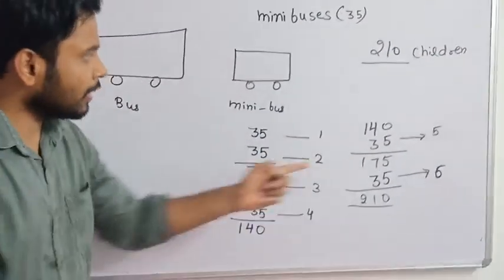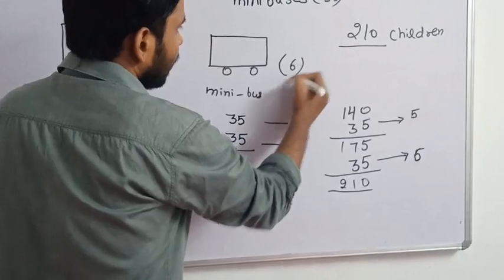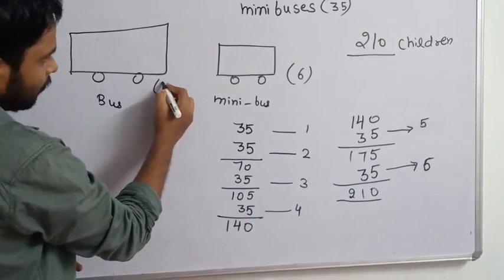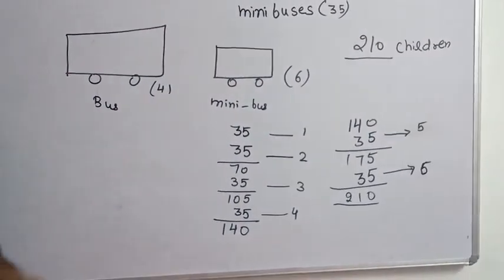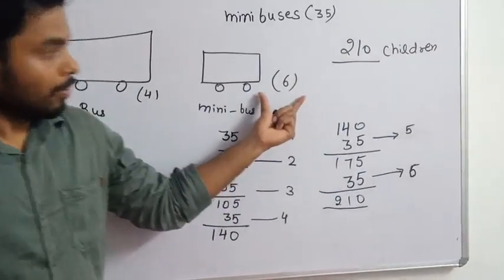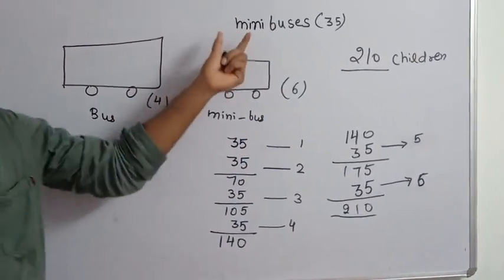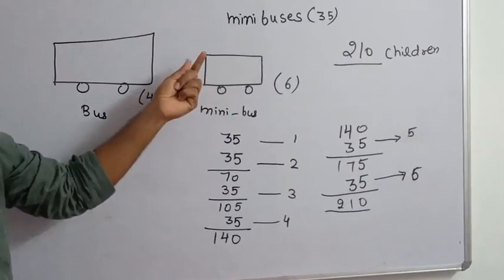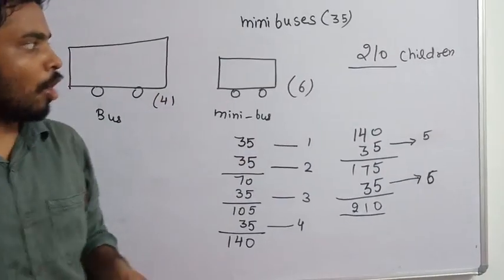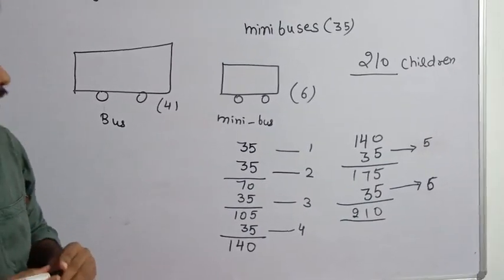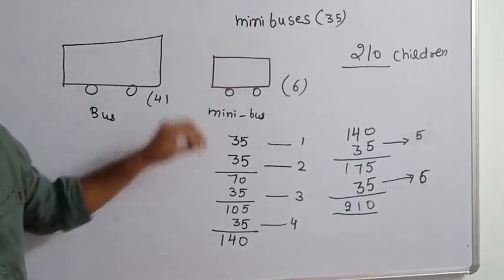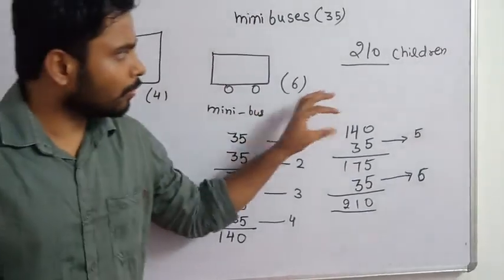Now 6 mini buses are needed. In this case we can use 4 buses, but we need 6 mini buses for a trip. For the trip, if they book mini buses, how many mini buses are needed? 6 mini buses are needed for going on the trip.